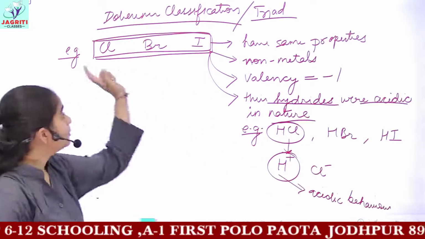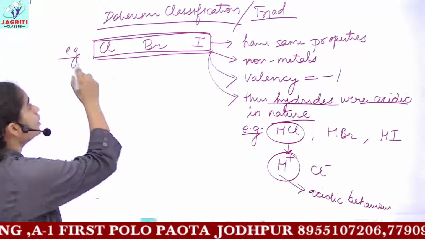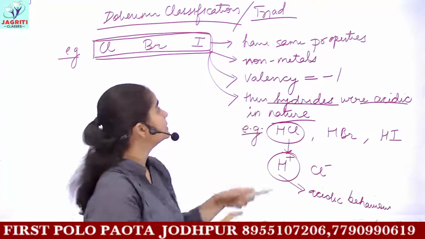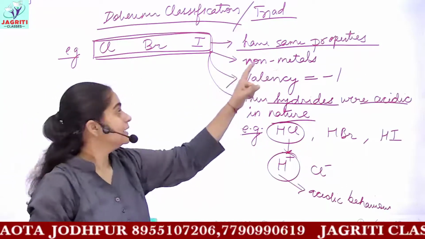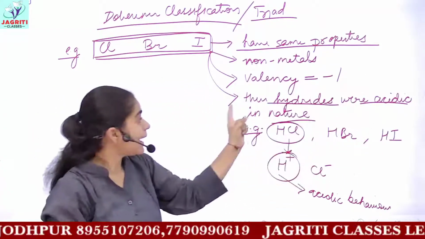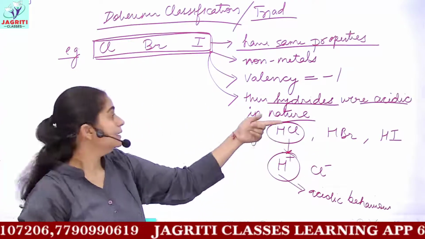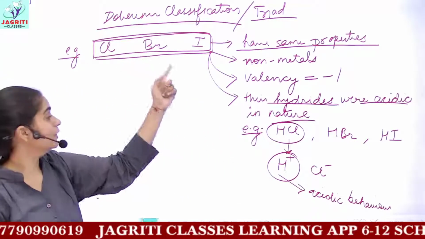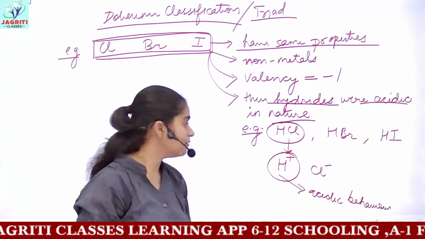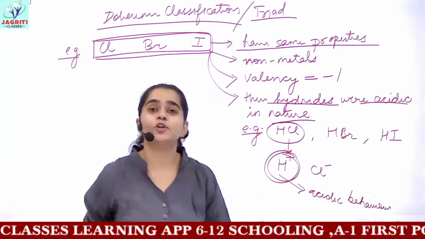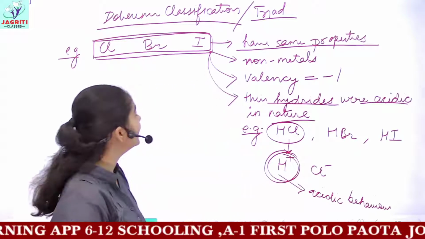So the 3 common properties observed in Döbereiner's triad classification were that all these 3 elements had the same properties, which I have listed below. That is, they were non-metals, they had the valency of -1, and their hydrides were acidic in nature. Taking the hydride of chlorine, you get HCl. If you dissociate this HCl into respective ions, you will get a H+ ion, or a proton, and this proton is responsible for acidic nature or acidic behavior.